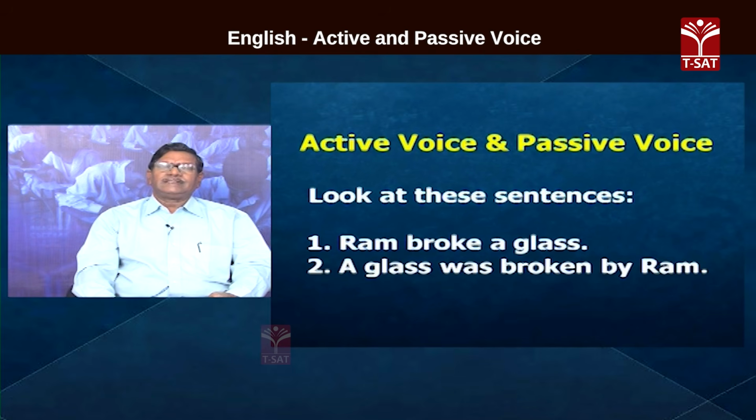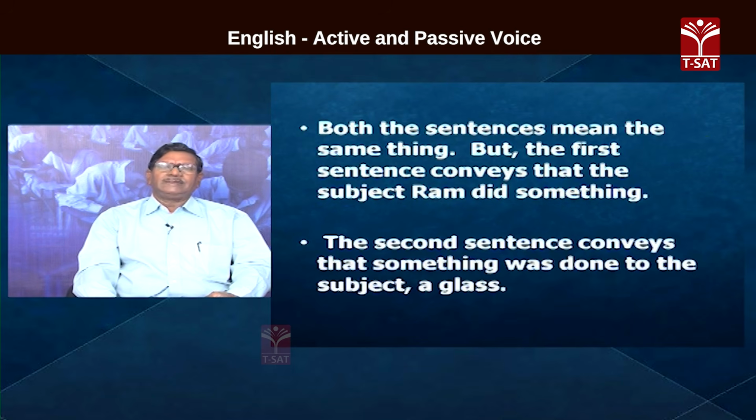Okay? Here, something happened to the glass. Glass was broken by Ram. Okay? So, even though both the sentences convey the same meaning, there is a little bit of difference. In the first sentence, the subject is Ram and glass is the object. In the second sentence, glass is the subject.